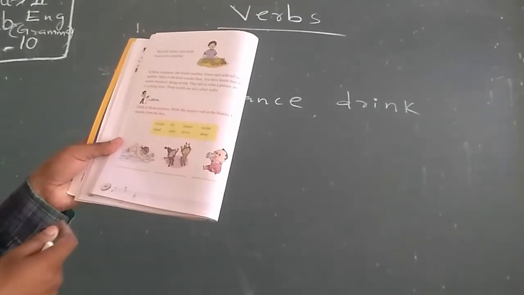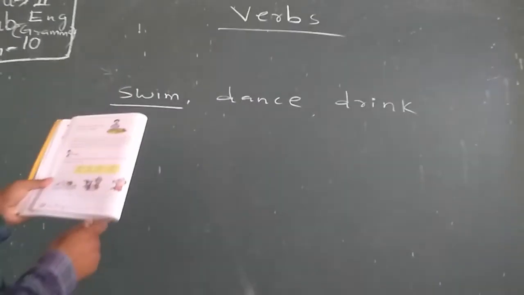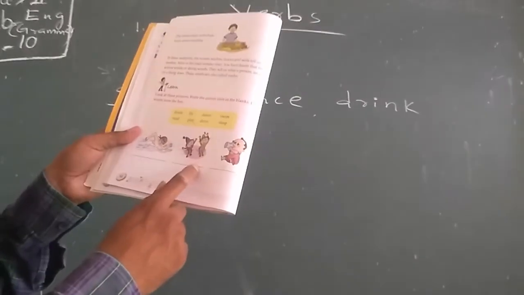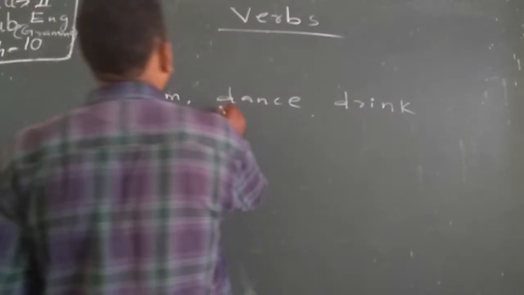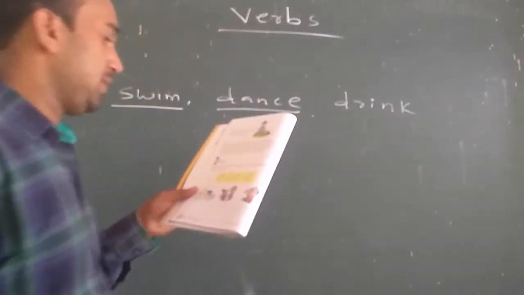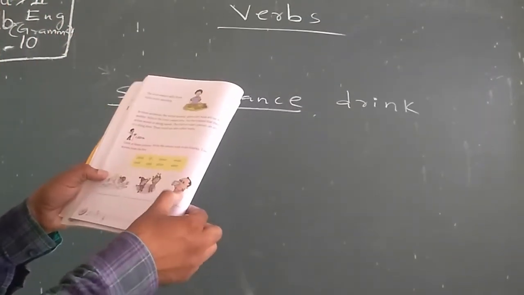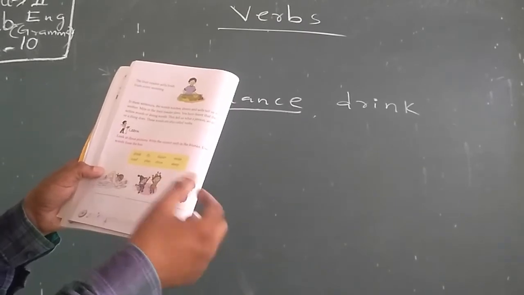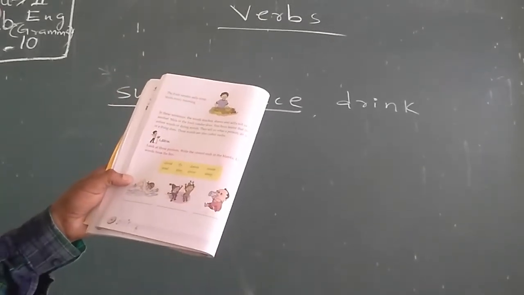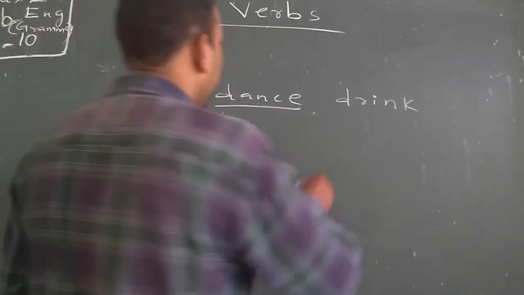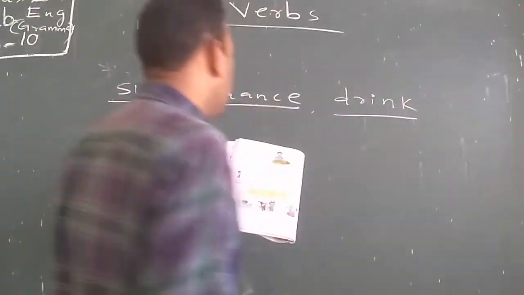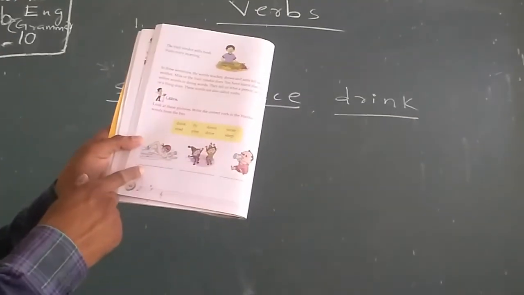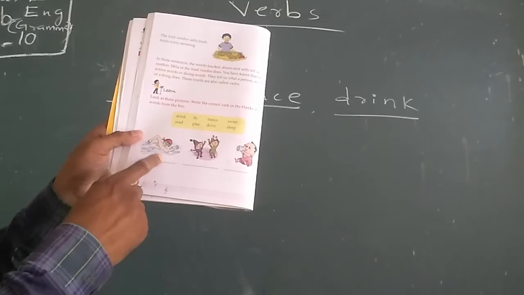pond or swimming pool. Then two boys are dancing, so we have to write dance. Then one baby boy or girl is drinking milk. Drink milk, so you have to write it down in the blanks.